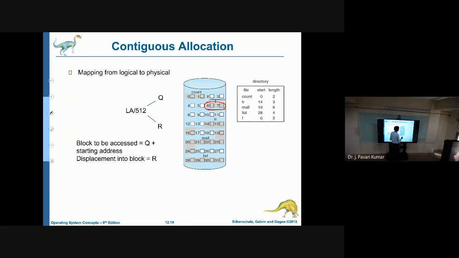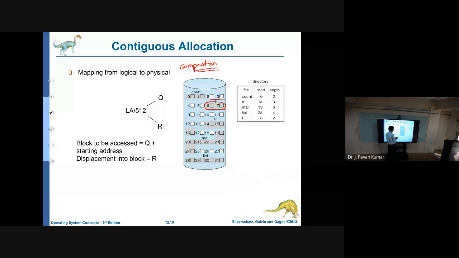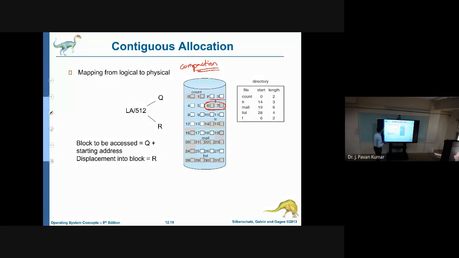Definitely. So we could accommodate that new file as well. This is nothing but compaction. Compaction is the mechanism of bringing all the free space to one place. But it is time consuming, so it is costlier. So this is the contiguous allocation.